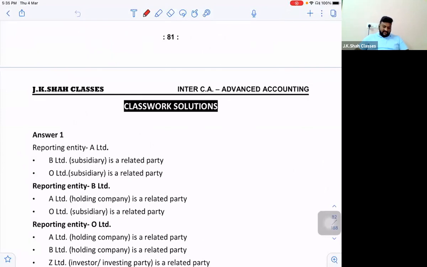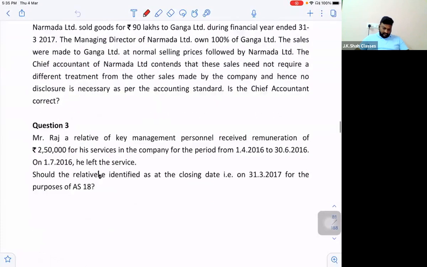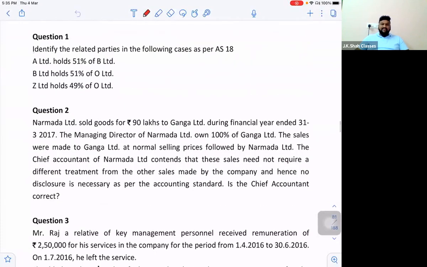Thank you very much. Now, first question: identify the related parties in the following cases. So you have to identify the related parties in the following situations as per AS 18. So let's see what are the different cases. A Limited holds 51% of B Limited.